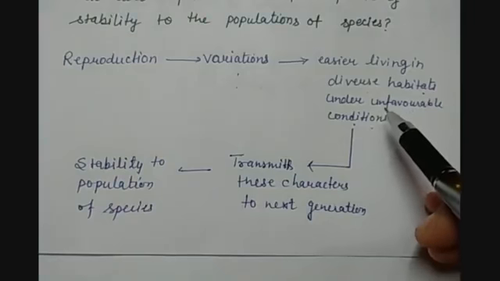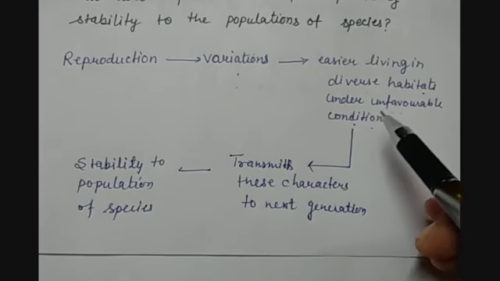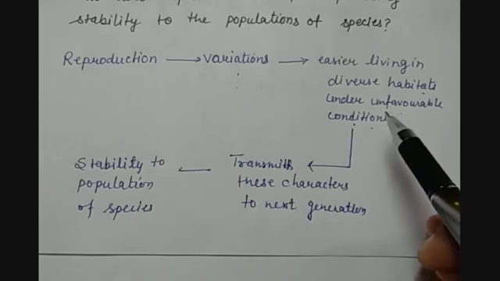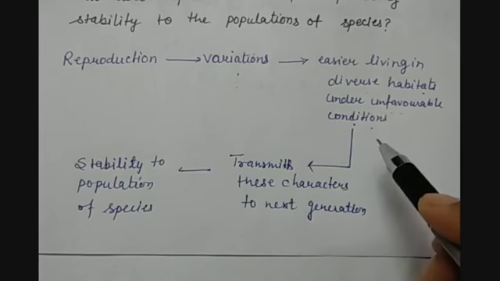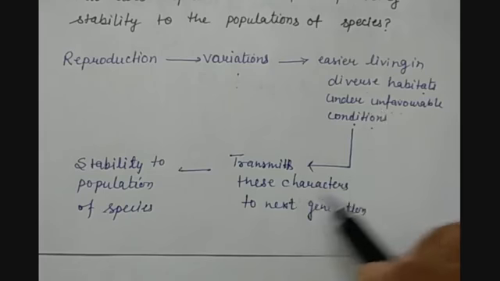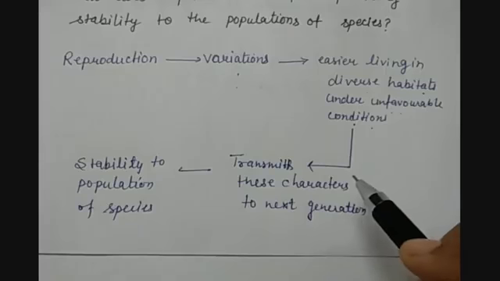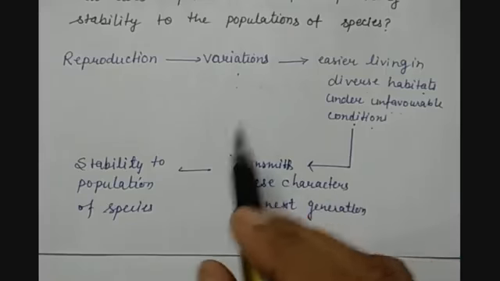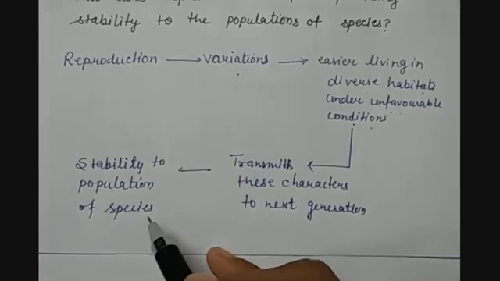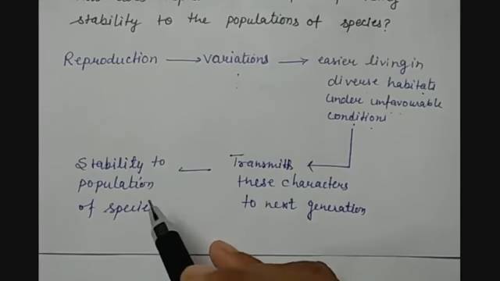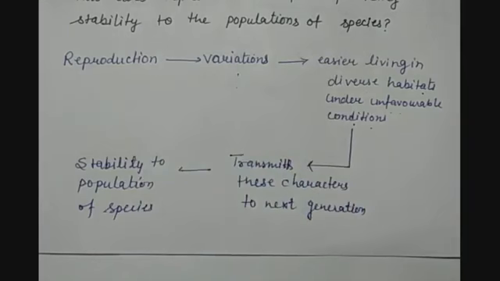So, if the organism is able to survive under unfavorable conditions and reproduces, this way it is transmitting these characters or variations to the next generation. Hence, the stability of the population of that species is provided with this method.